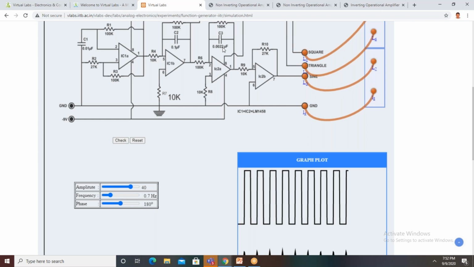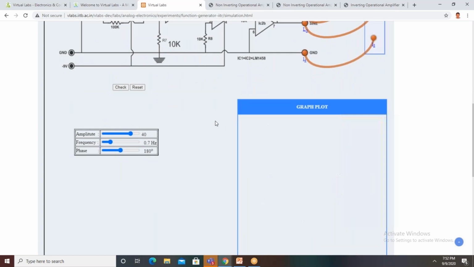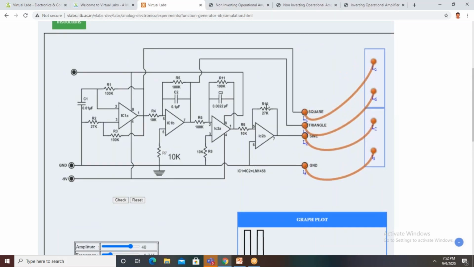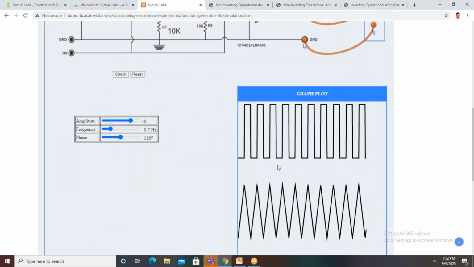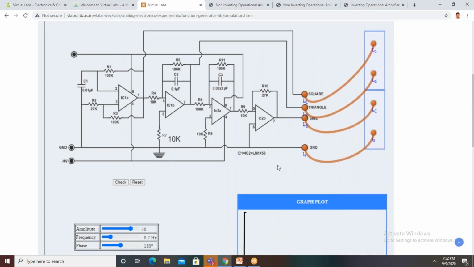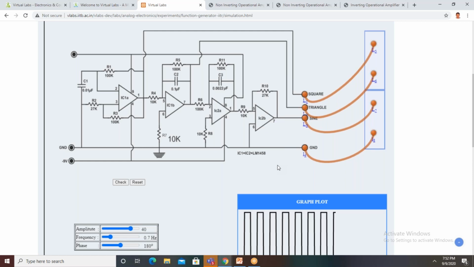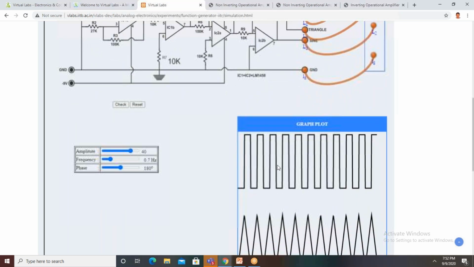C is also fixed at 0.01 microfarads. If the R value is 100 kilo ohms, capacitance is fixed. Calculate. This is the signal.